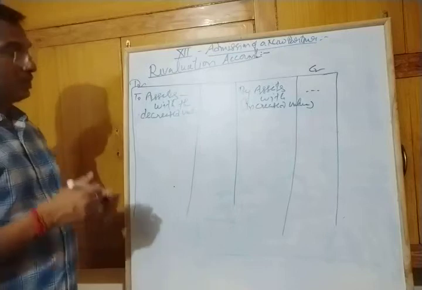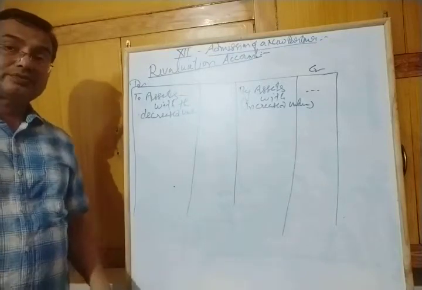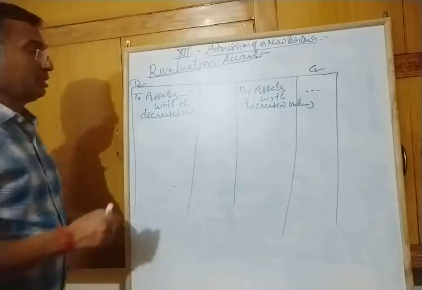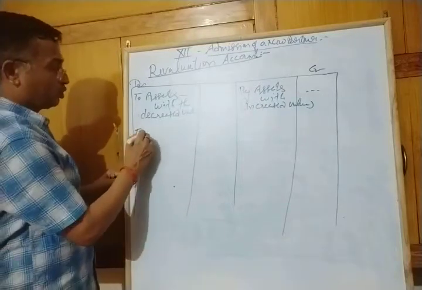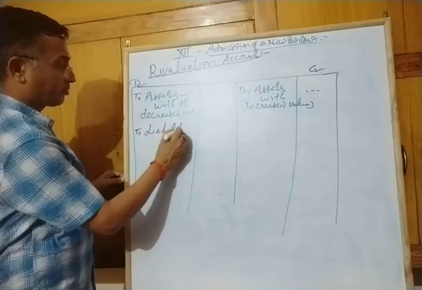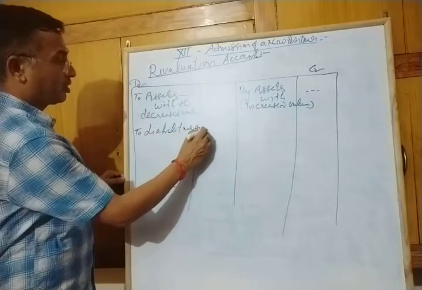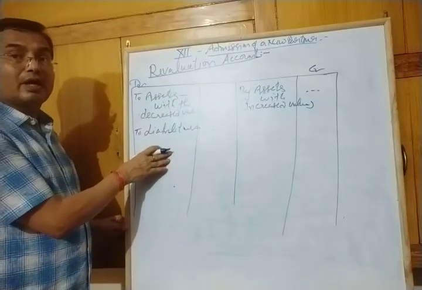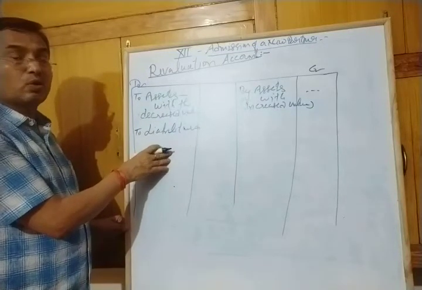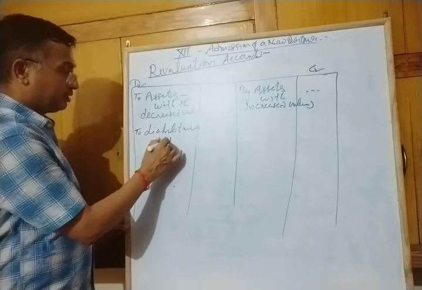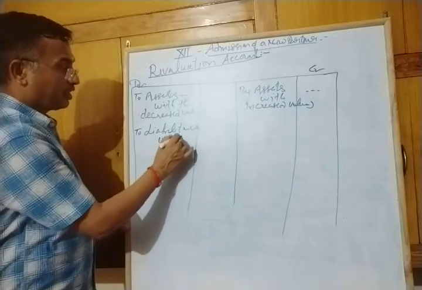Now next, take the liability. If liability increases, that is the loss for business. Then show here to liability. You have here the particular name of liability, like creditors, loan, like that, with increased value.